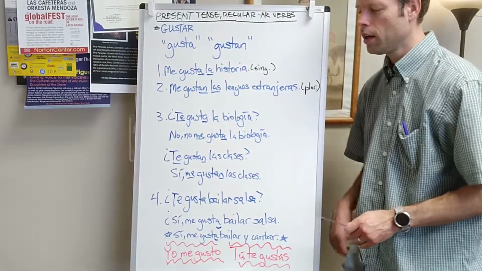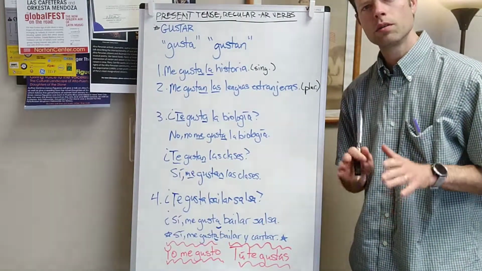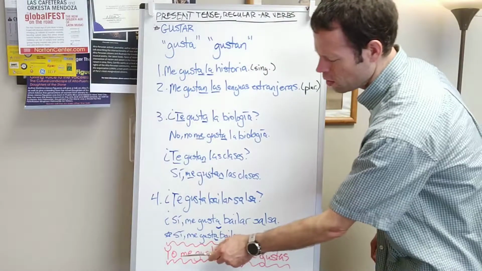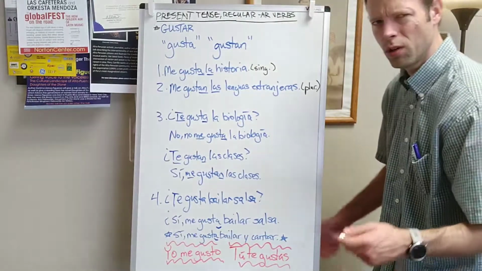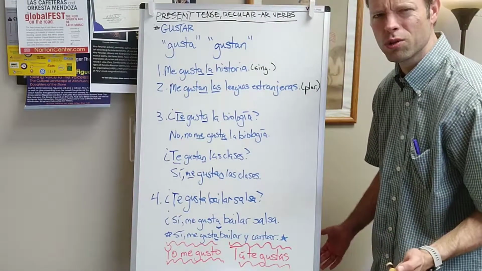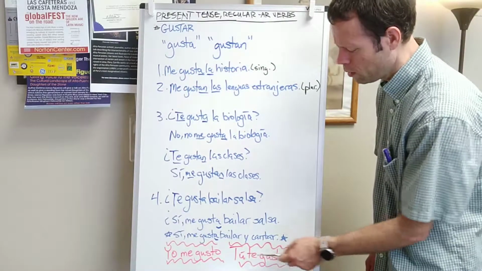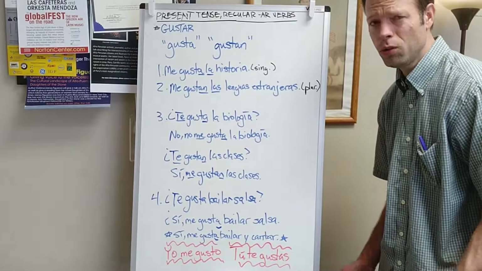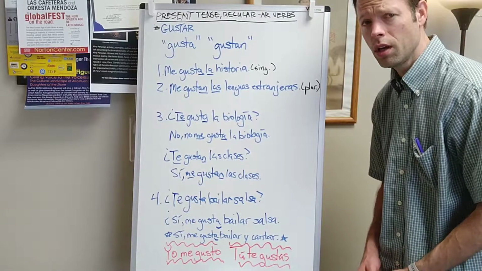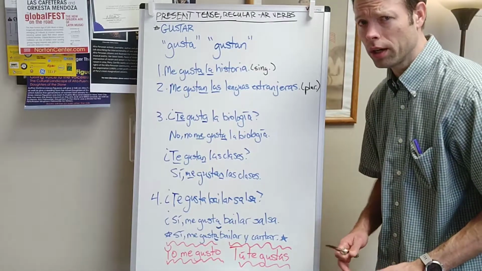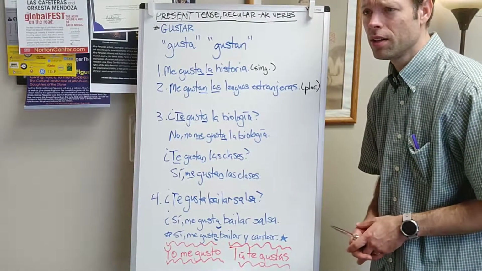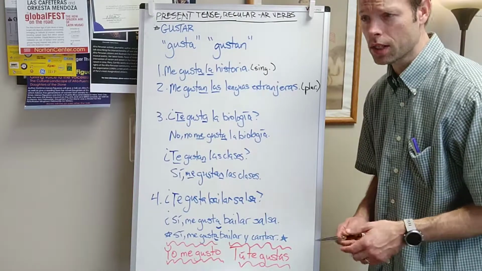But the biggest mistakes students tend to make with gustar are with constructions like these that I've written in red to signal alert. Please don't do this. Yo me gusto, or just yo gusto, or even just gusto. Similarly, tú te gustas, or tú gustas, or just gustas, tend to be wrong. At the very least, they tend to not be what you want to say.